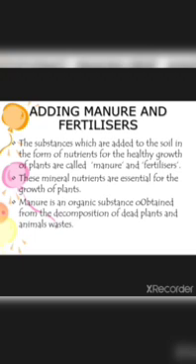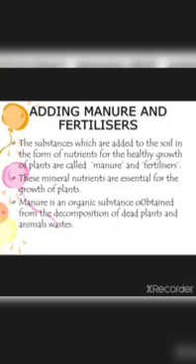If you observe at home also, sometimes if you put fertilizers to the plants, what happens? The plant will grow well, right? We can see very healthy growth of the plants. So that we call what? It is manure and fertilizers. These minerals and nutrients are essential for the growth of the plants.